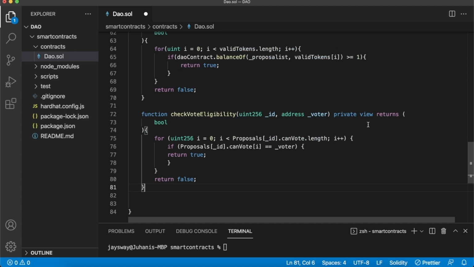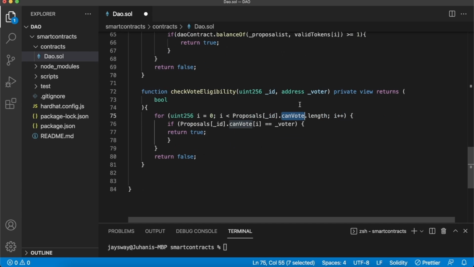And this is a private function as well that returns true or false, so it can be used as a require statement. So similarly, we create a for loop, but this time we loop around a specific proposal in our proposals mapping. So we get the proposal by passing the check vote eligibility function the ID of the proposal. And then we get the can vote array and its length, so we can loop through every element or address in that can vote array.